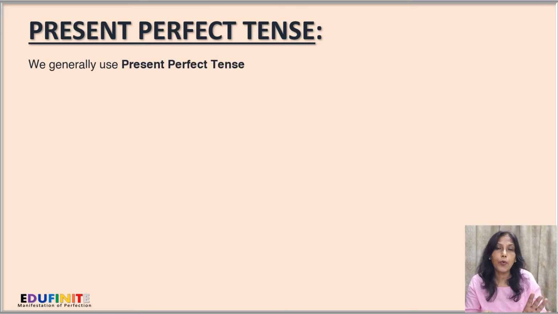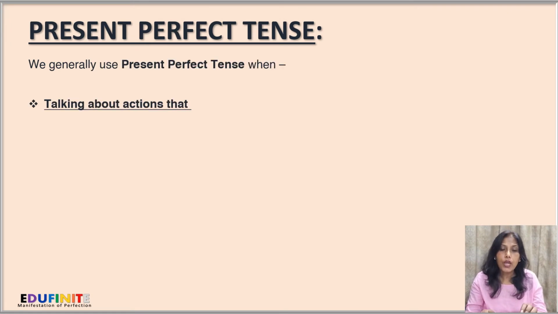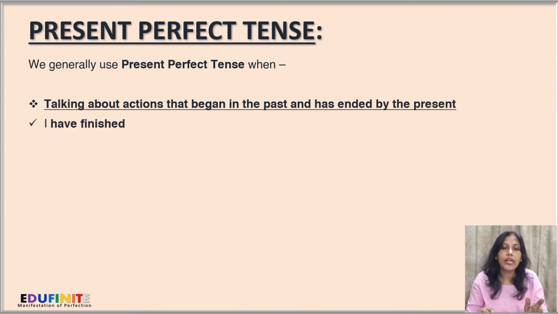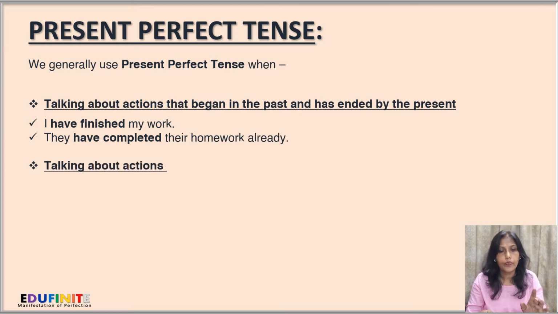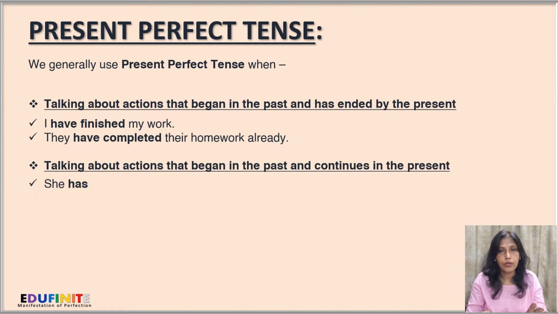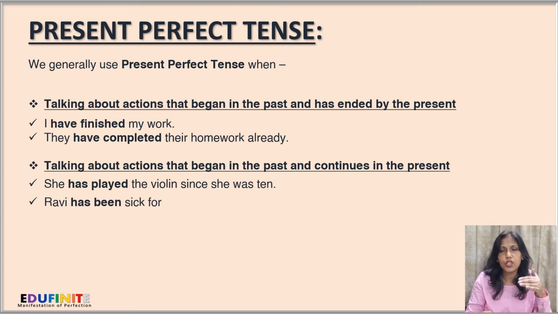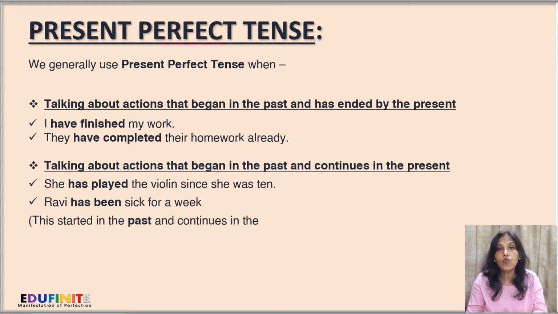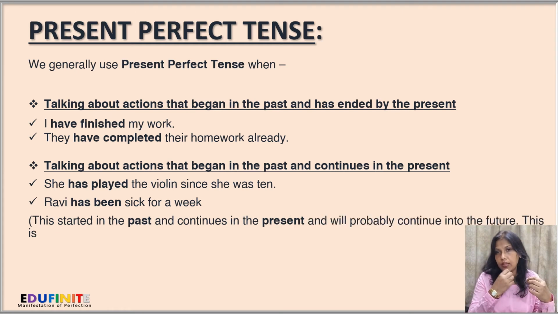Next, we'll focus on present perfect tense. We generally use present perfect tense when we are talking about actions that began in the past and have ended in the present. I have finished my work. So, I just completed my work, finished it. I began it in the past and I've just finished it before I'm saying this. They have completed their homework already. So here also, they started the action in the past, and they have already finished their homework.